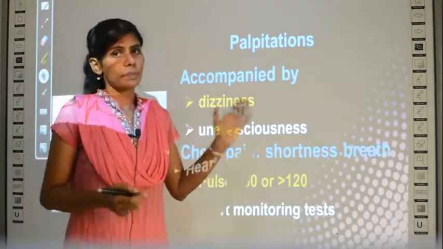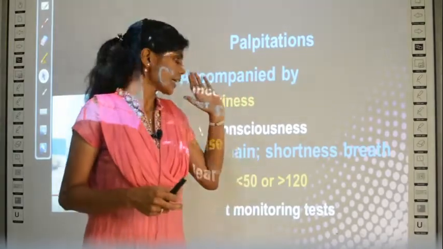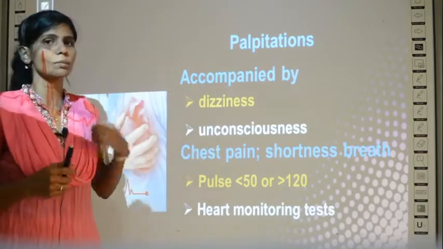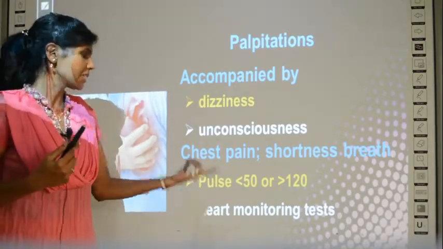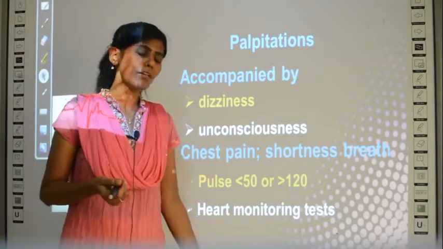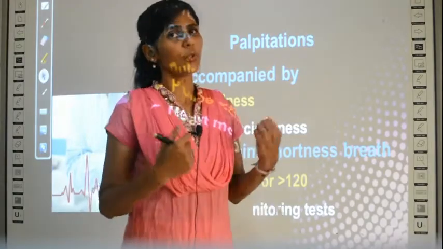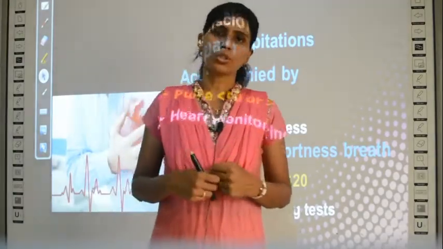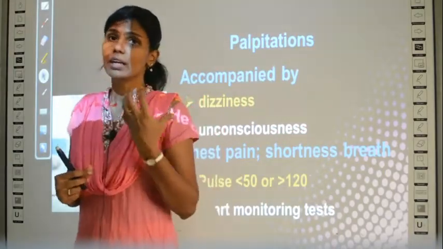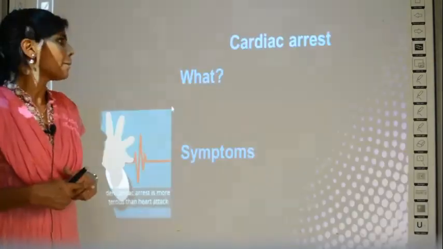And if there is the main condition, that is the faster heartbeat, or these accompanied conditions, that is dizziness, unconsciousness, chest pain, shortness of breath, or abnormality in the pulse rate, then the person is taken to the hospital for heart monitoring tests. There are many tests to check if the person's heart is functioning normally. So these tests the person has to take and find the cause for the abnormality. Clear? This is all about palpitations.